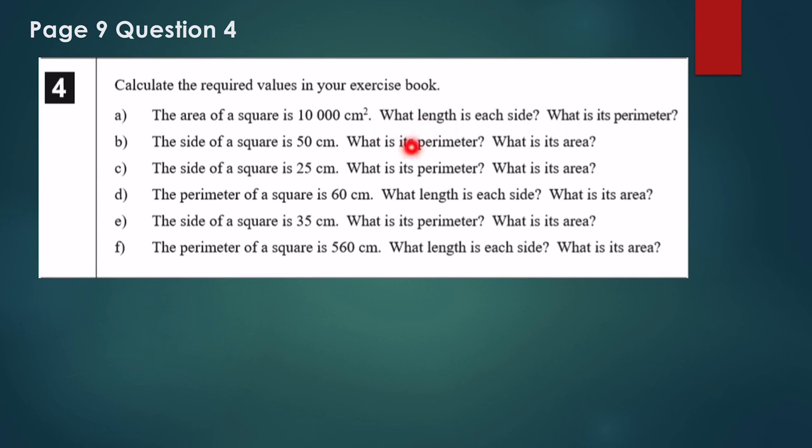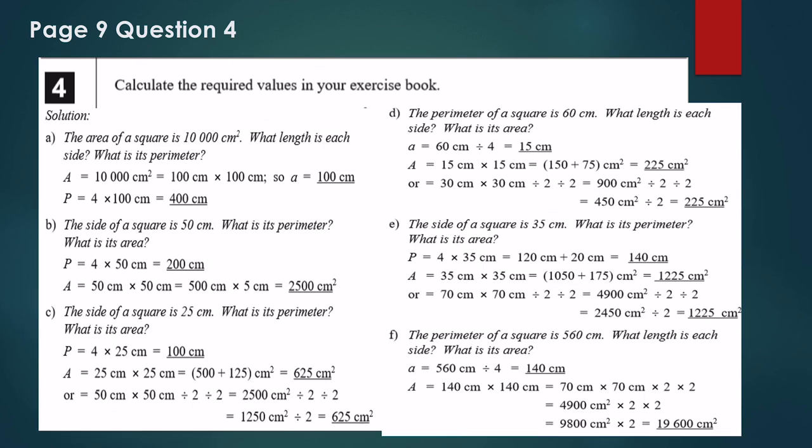And since I know that the side is 100 centimeters, then the perimeter is side times 4. Why? Because the perimeter of a square is the sum of all the sides. And since the square has 4 equal sides, the perimeter is 4 times one of the sides. So the area is 10,000 centimeters squared. So one side is 100. A is for area, P is for perimeter. And perimeter is 4 times 100 centimeters, which is 400 centimeters. Just a quick note, area is found in centimeters squared or meters squared or millimeters squared, and perimeter just centimeters, meters, or millimeters.